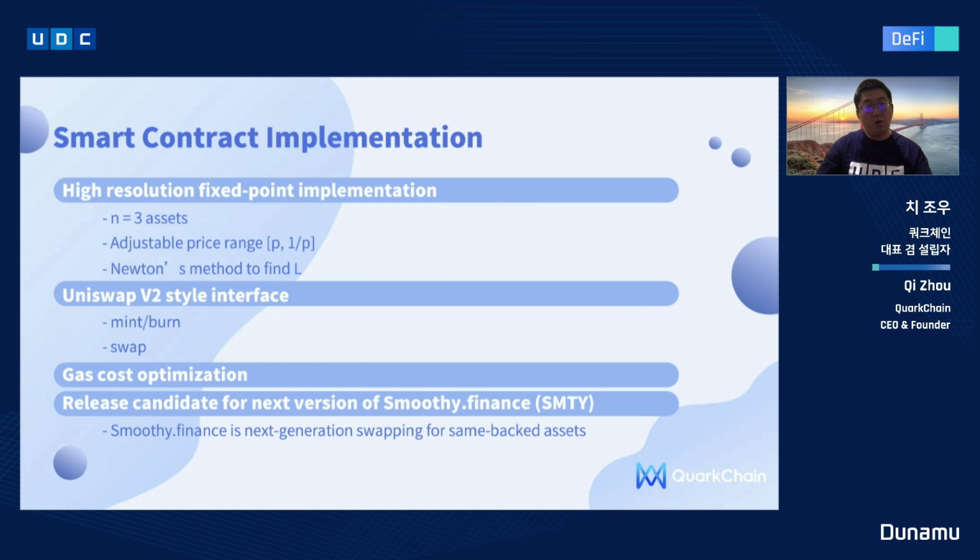We are still testing the implementation, but the early test results look pretty good. We are scheduling a release candidate for the project Smooth Setup Finance, which I'm currently advising. Smooth Setup Finance is the next generation swapping for same-back assets.